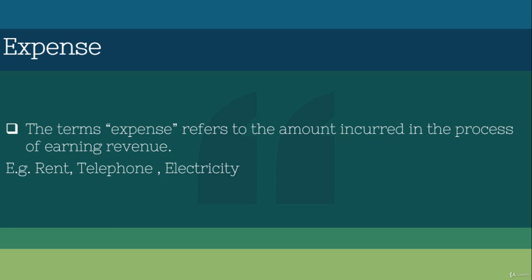You can say the rent, telephone, electricity, salary, and insurance. If we insure our company, we have to pay, and also sometimes we have to pay interest. So those are the things that are called expenses.